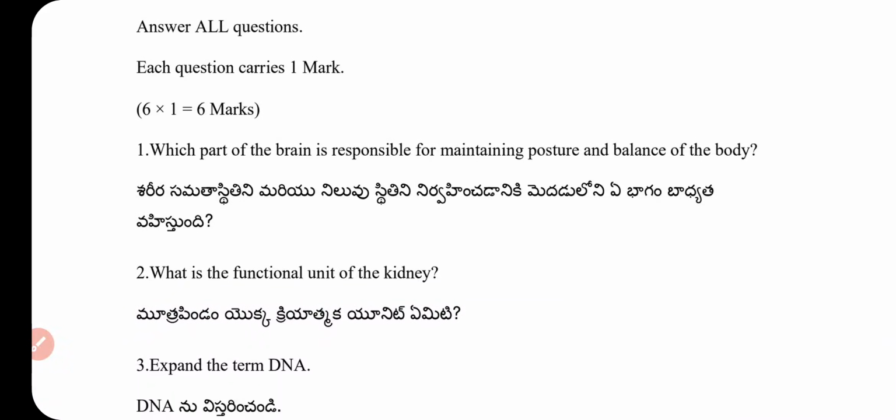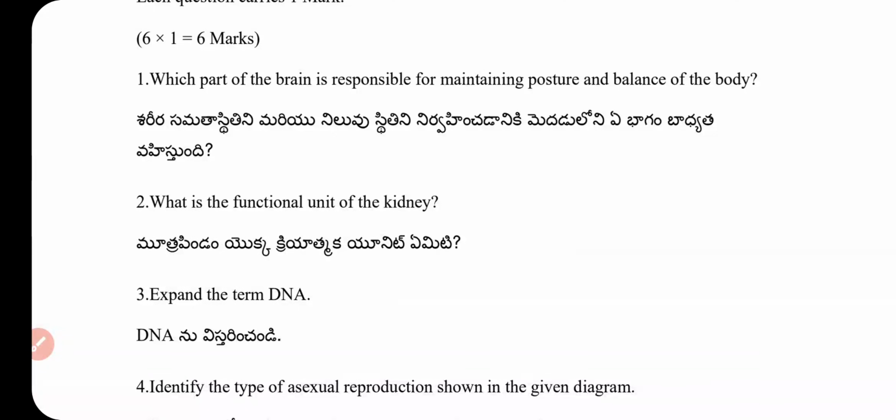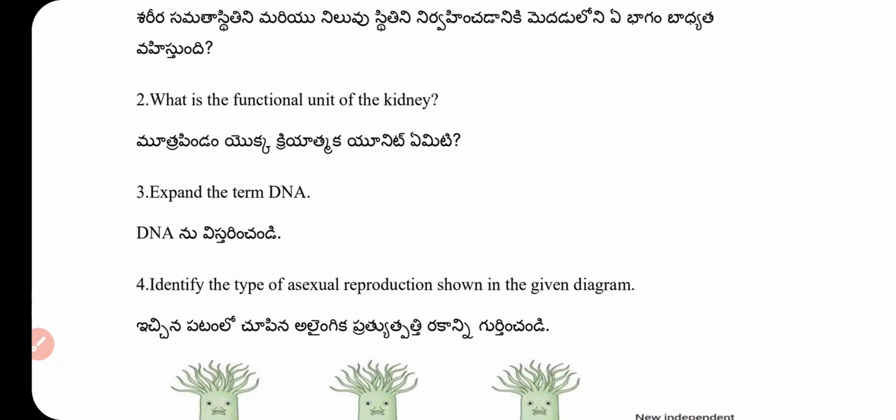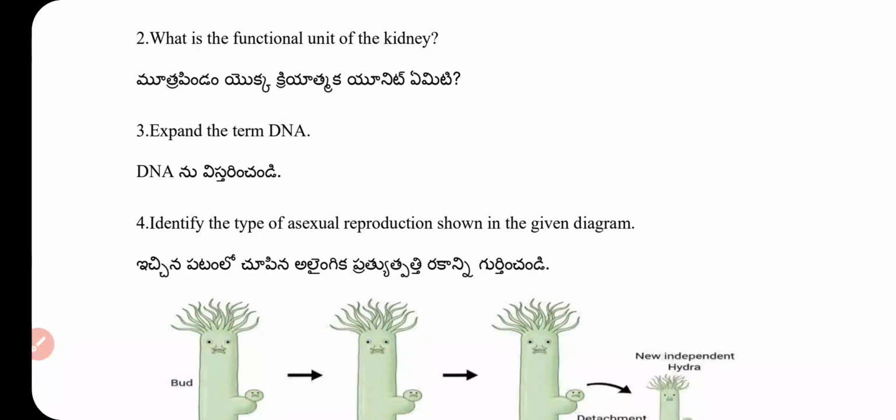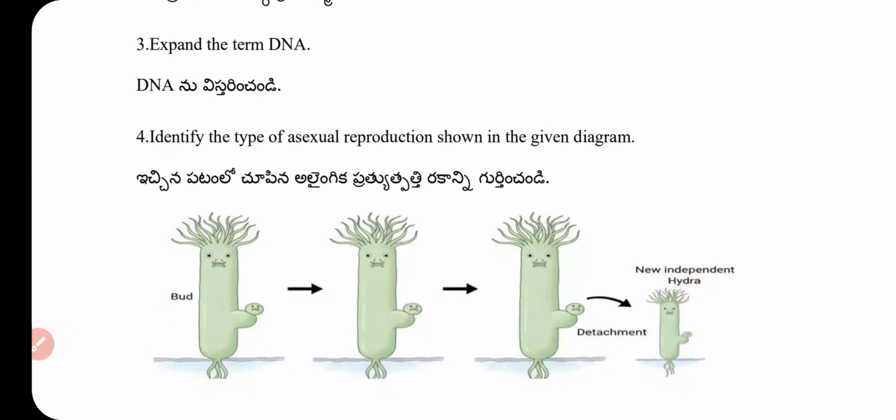Question number 1. Which part of the brain is responsible for maintaining posture and balance of the body? What is the answer? Cerebellum or hindbrain. Question number 2. What is the functional unit of the kidney? Answer: nephron. Question number 3. Expand the term DNA.